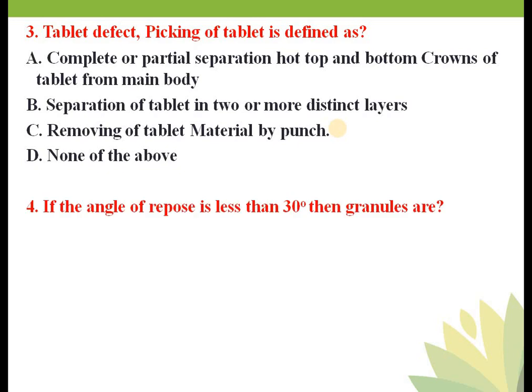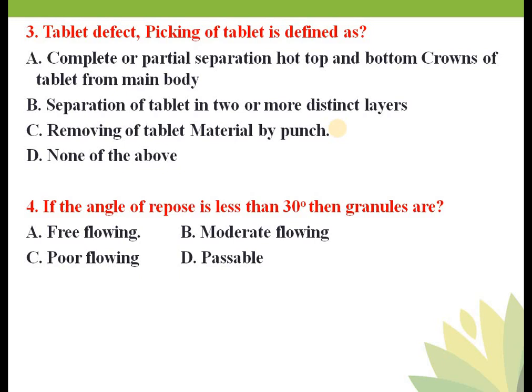Next question is, if the angle of repose is less than 30, then granules are: your options are free flowing, moderate flowing, poor flowing and passable. Okay, so here your correct answer is free flowing, option A. So if the angle of repose of powder is less than 30, then granules are free flowing. Okay, so what do you mean by angle of repose? What is the use of angle of repose? Angle of repose and its relation with the flow of powder.